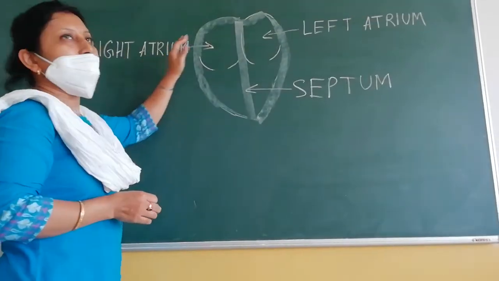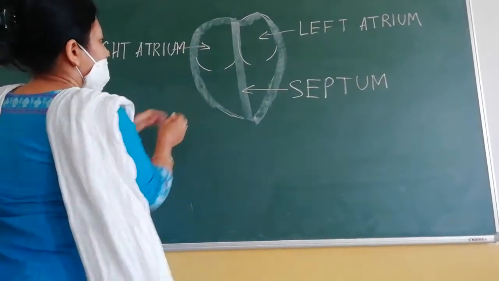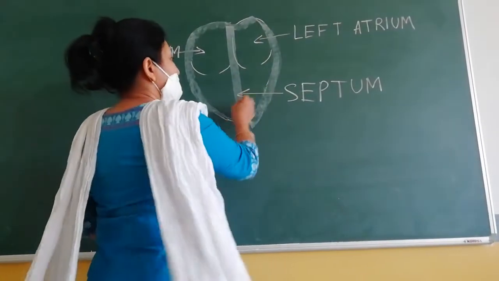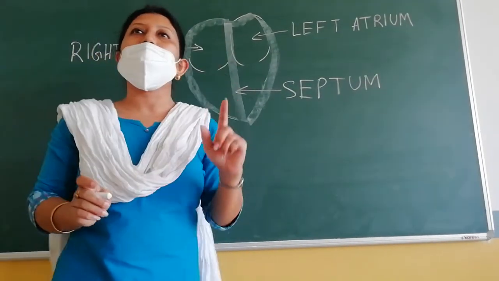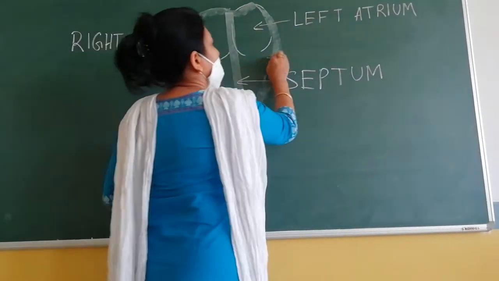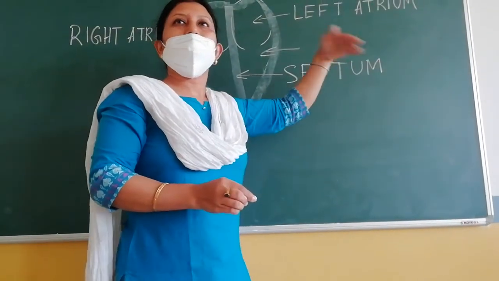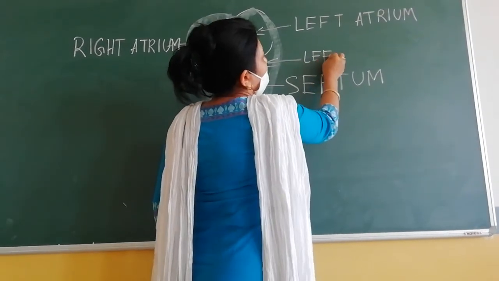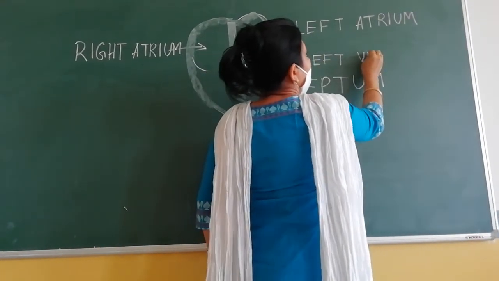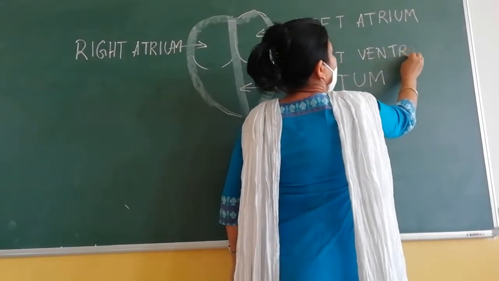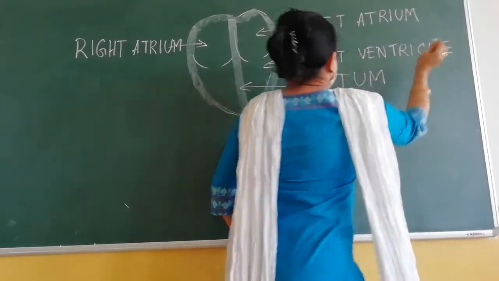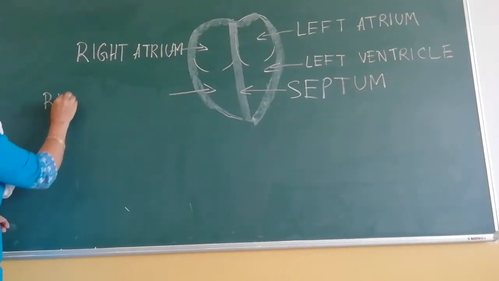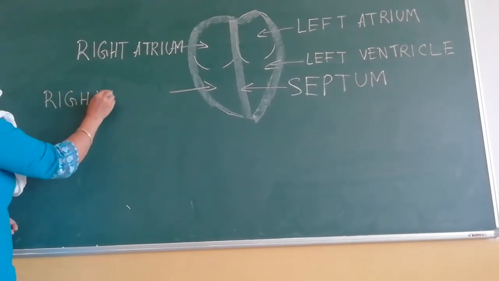Alright. So this is the right atrium. And what are the lower chambers? What is the name? Ventricle. Very good, Jessica. These two lower chambers are called the ventricles. So this is left or right? Left ventricle. Very good. And what is the name of this chamber? Right ventricle. This is called the right ventricle.